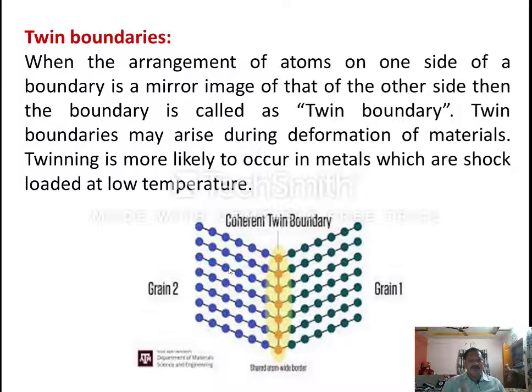The orientation of the atomic planes and atoms in grain 2 is similar to a mirror image of the position of atoms present in grain 1. So this kind of defect we call twin boundaries, and this kind of arrangement of atoms we can find only when the material is subjected to shock loads at low temperatures.